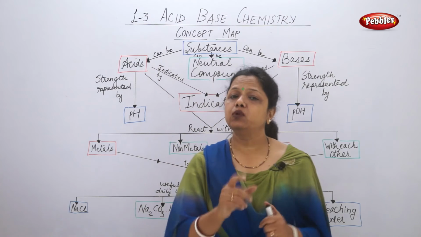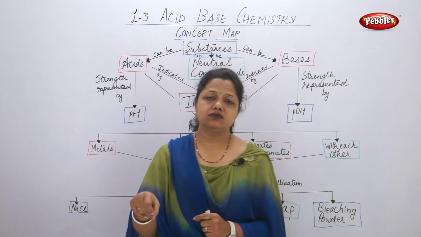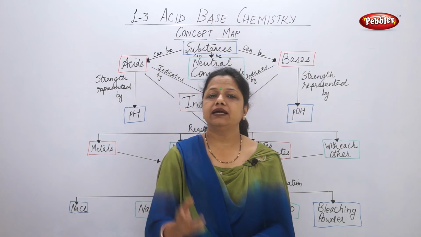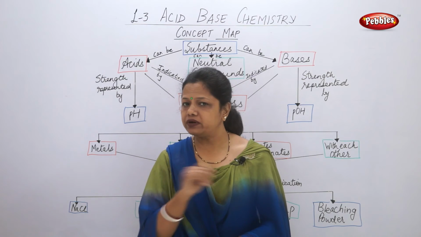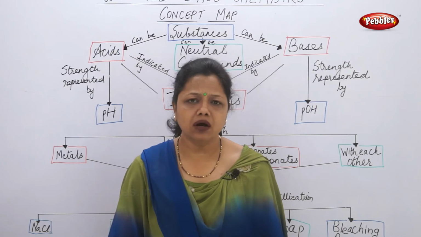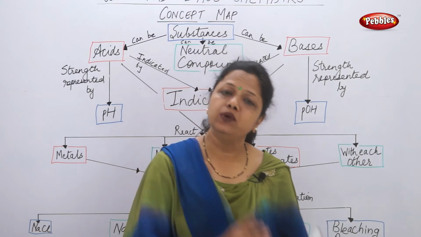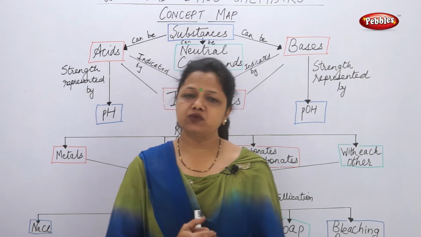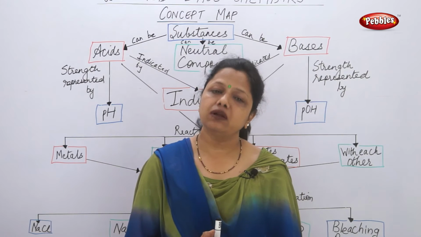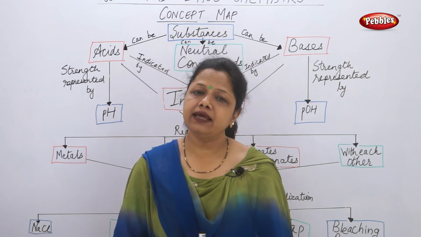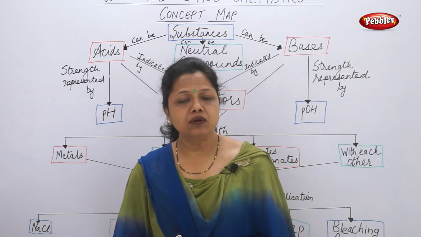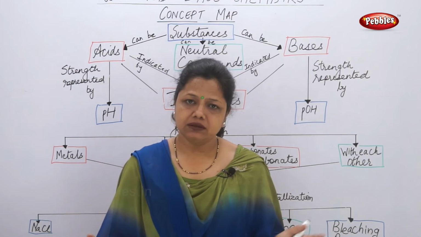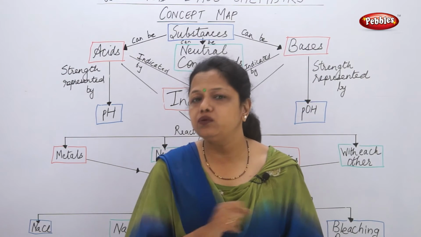Now if I make use of blue litmus paper and I dip it in a solution, if this blue color changes to red, I can say that this substance which is given to us is acidic in nature. In short, acid turns litmus paper blue to red. Then what about red litmus paper? This red litmus paper, if I dip in a particular solvent or any sample which is given and we see that red color becomes blue, it indicates that it is base in nature. And if there is no change, that means it might be a neutral substance.